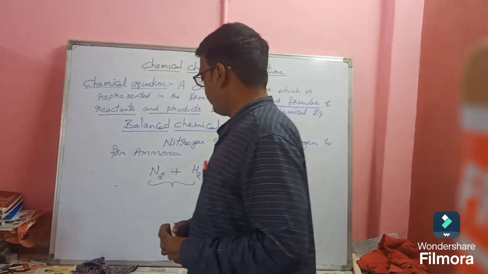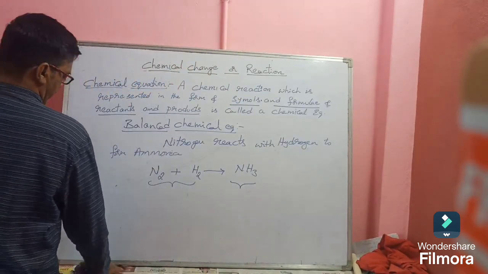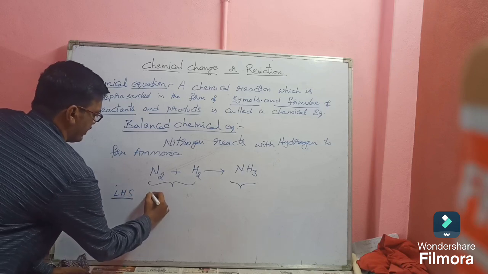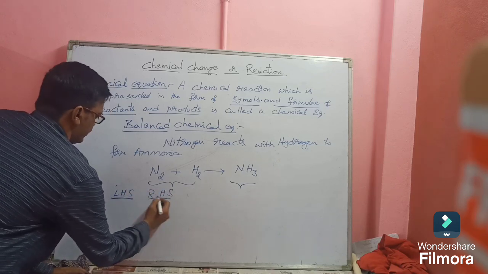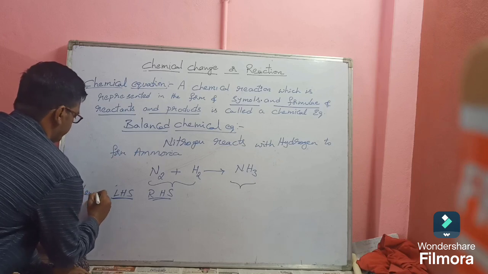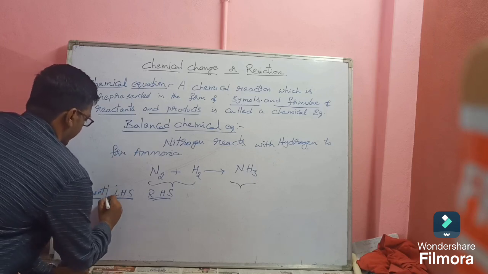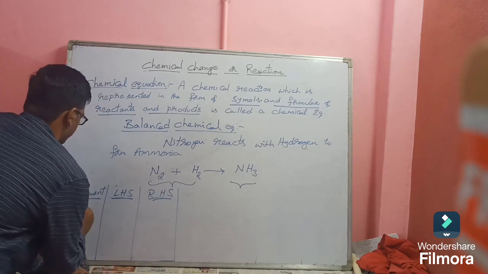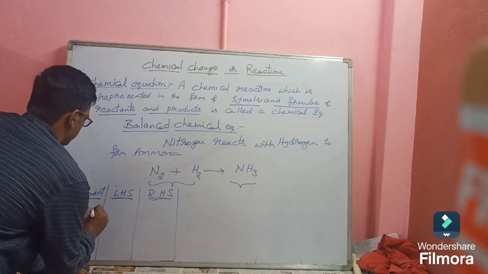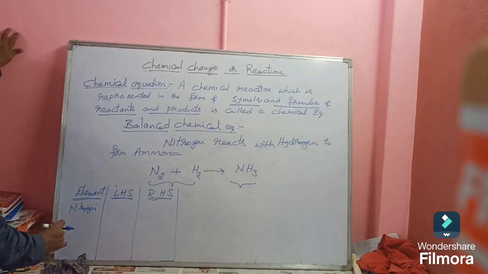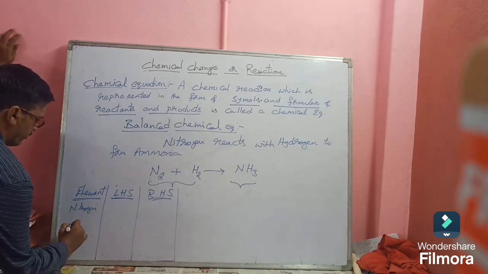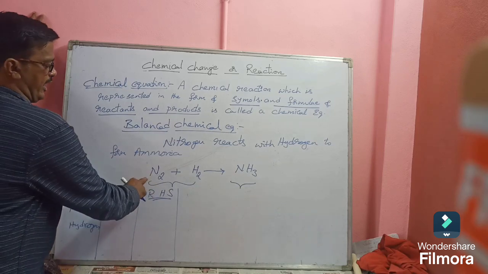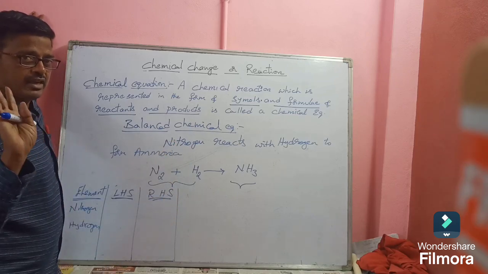Now, on LHS side, how many elements are there? And here RHS side. So one small table we are writing here. Element: nitrogen or N. Second one, hydrogen. Only 2 atoms are there.